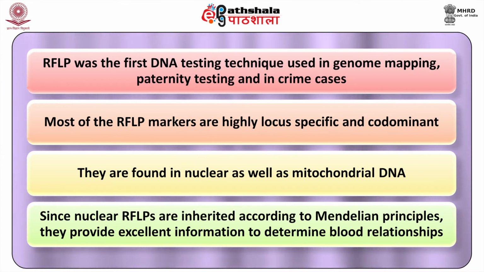Most of the RFLP markers are highly locus specific and codominant. They are found in nuclear as well as mitochondrial DNA. Since nuclear RFLP are inherited according to Mendelian principles, they provide excellent information to determine blood relationship.